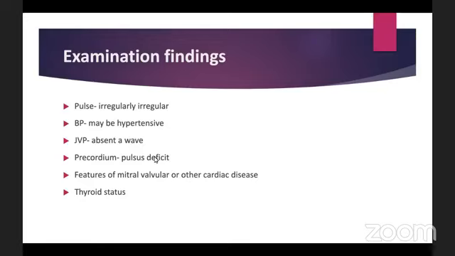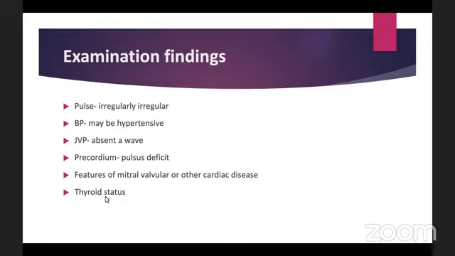So we need two people. One would count the pulse, another would put the stethoscope over the precordium and count the heart rate. If there is a deficit of more than 10 beats per minute, we can suspect atrial fibrillation. On the precordium, we can also find features of mitral valvular or any other cardiac disease. Mitral stenosis, we know, causes a mid-diastolic murmur. We can find this.